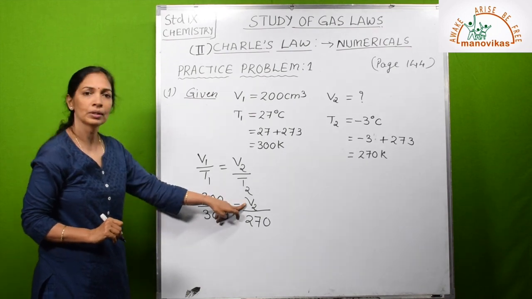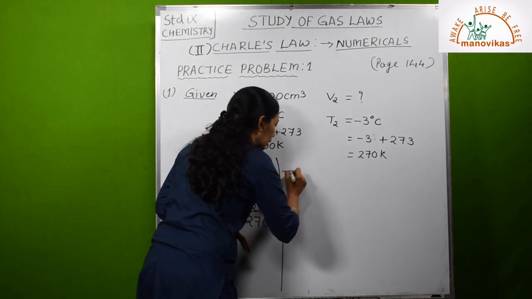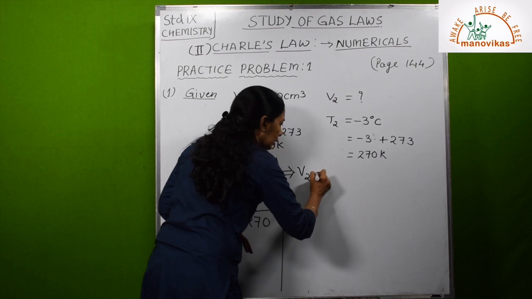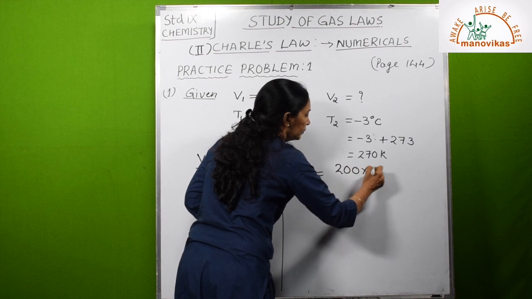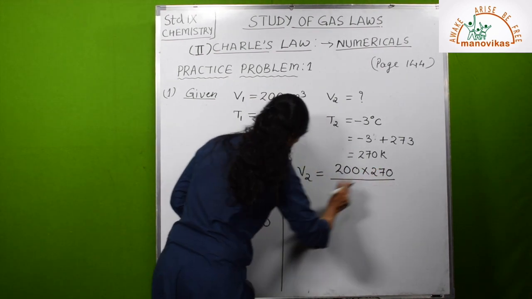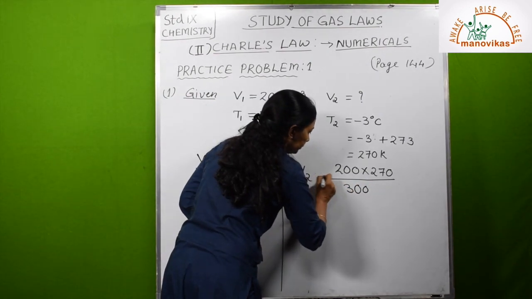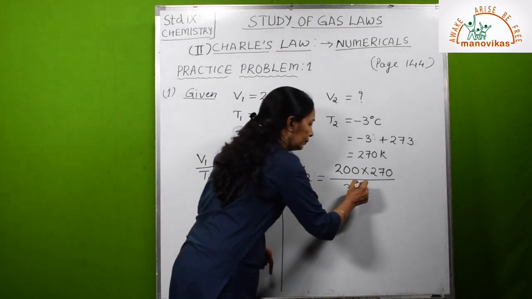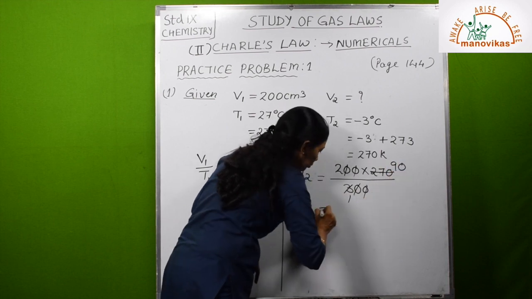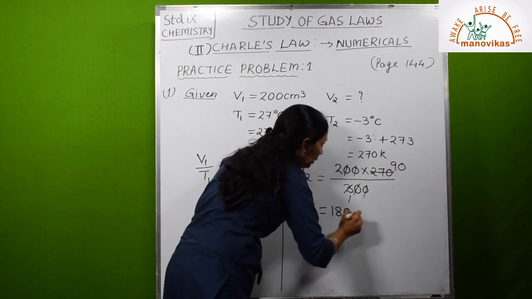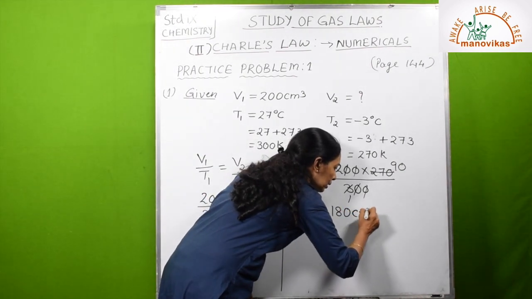Then you have to solve for V2. I will write here, better visibility will be there. So that will be V2 is equal to cross multiplication, 200 into 270 upon 300, so 300 will come over here. Now solve it. 3 ones are 3, 3 nines are 27, 0, so it will be 180. What is the unit given here? Cubic centimeter. So it will be cubic centimeter.